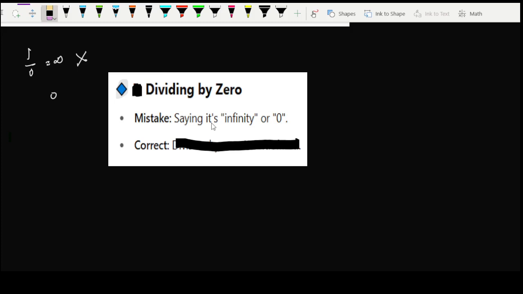Then what is the correct meaning of this 1 by 0, 2 by 0? The correct meaning is that division by 0 is undefined. What is the meaning of undefined? Note this, for example, 2 divided by 0. It means that there is no number which, when we multiply it by 0, we will get 2. For example, 0 multiplied by 2 is 0. So that is the wrong thing.